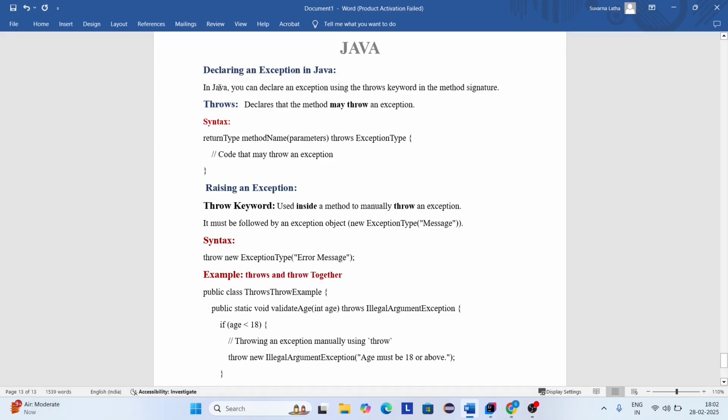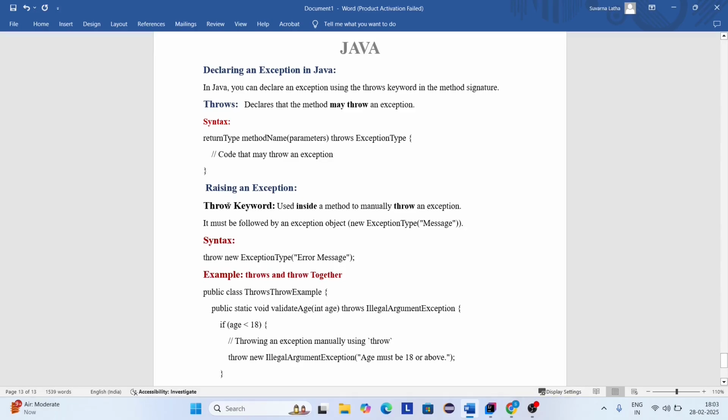Declaring an exception in Java. In Java, you can declare an exception using the throws keyword in the method signature. So throws is a keyword used to declare on the method that the method may throw an exception, which means it is used to declare or ignore the exception. Here you can see the syntax of throws. Here we are declaring an exception using the throws keyword in the method signature. Here we are raising an exception.